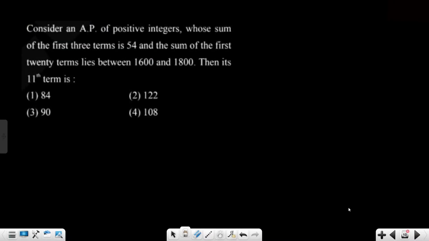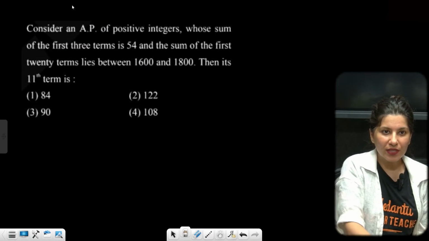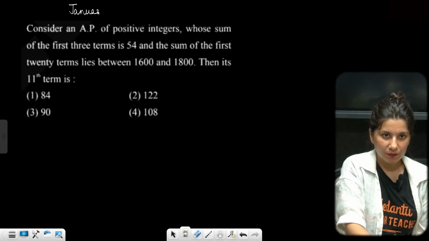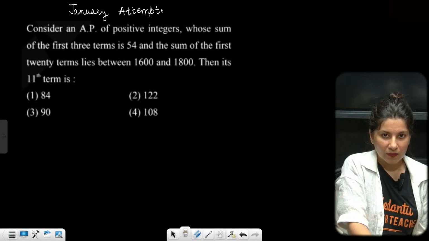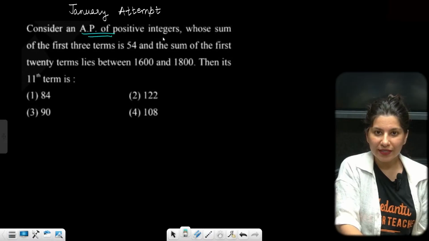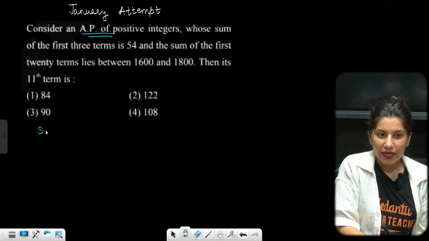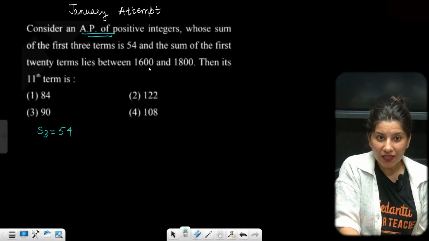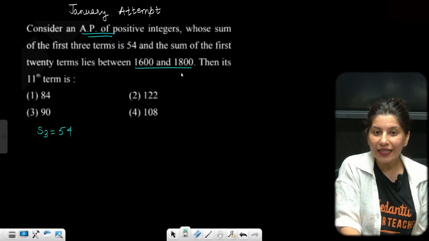Alrighty. Next question. Again January attempt. Consider the AP of positive integers whose sum of first 3 terms is 54. S3 is 54. And sum of first 20 terms lies between 1600 and 1800.